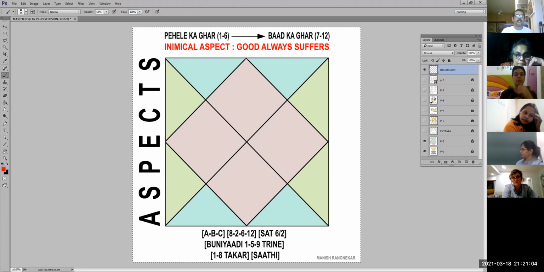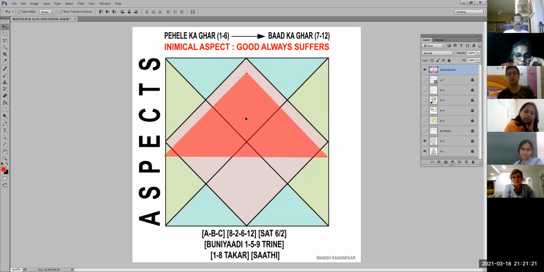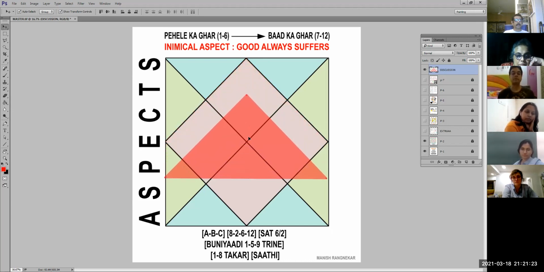Just see how I'm drawing the triangle, and then what happens out of it. So I have taken the top and half the kendra, and let's say I just put a red thing. Okay. Now I'm moving this triangle down. Now get the point. Now this is not a Lal Kitab thing. This is my interpretation. Just pay attention. What I'm trying to say is, let me make it thicker.